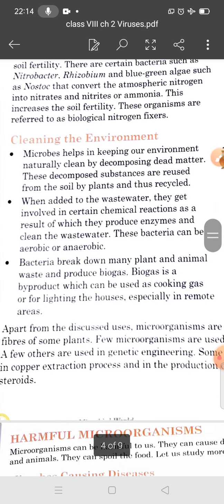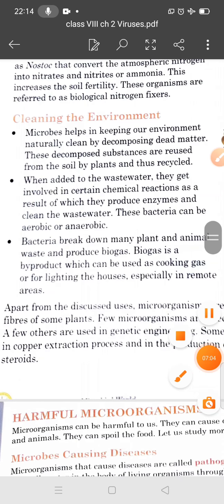Now students, we will discuss cleaning the environment. Students, microbes help in keeping our environment naturally clean by decomposing dead matter, and these decomposed substances are reused from the soil by plants and thus recycled. And when added to wastewater, they get involved in certain chemical reactions, as a result of which they produce enzymes and clean the wastewater. And these bacteria can be aerobic and anaerobic.